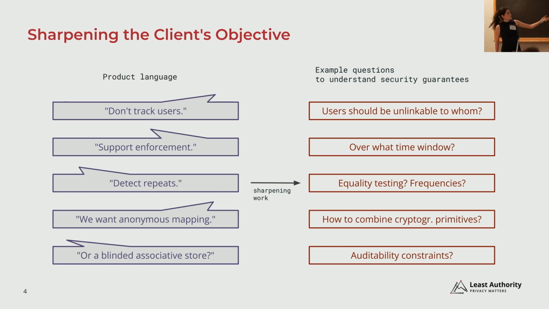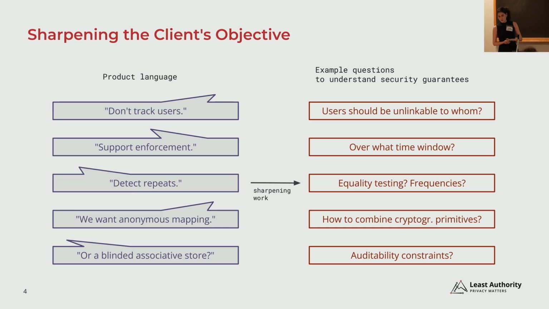So obviously we need to understand don't let anyone track users. How exactly should users be unlinkable? For whom? We understood from the company, but how is the company structured? How is the server architecture? How exactly is the design of the system? Over what time window are we talking about here?